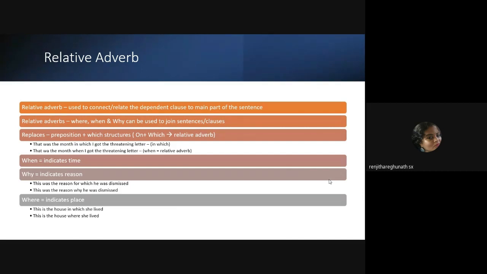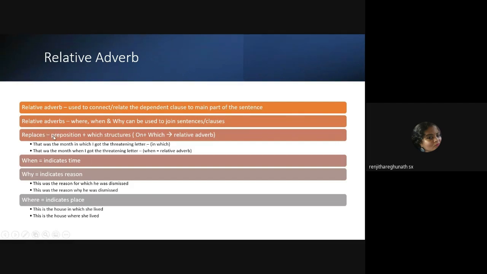Okay. And what does a relative adverb do? A relative adverb basically, again, is used to connect. All right. Is used to connect what? The dependent clause to the main clause. Let us see how it's done. Now, this is one function that I want you to keep in mind. The relative adverb, it usually replaces this structure.